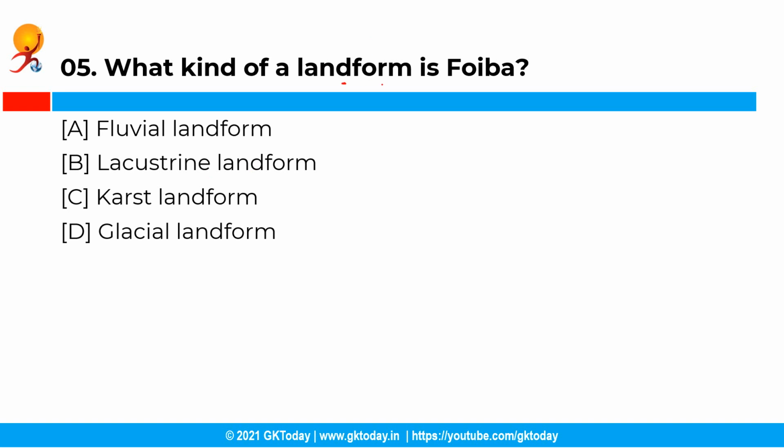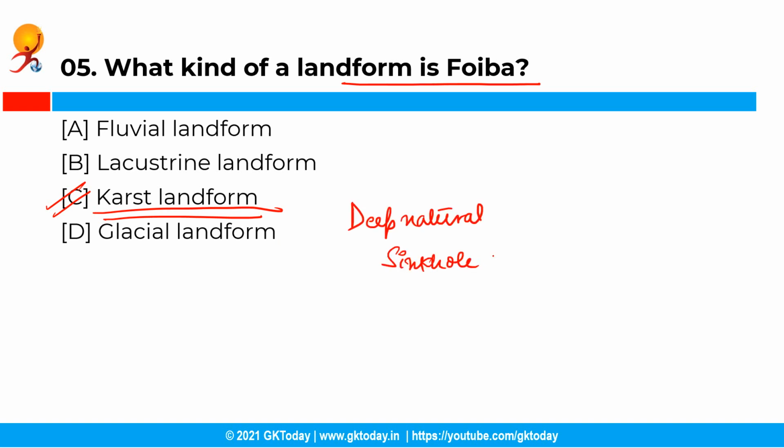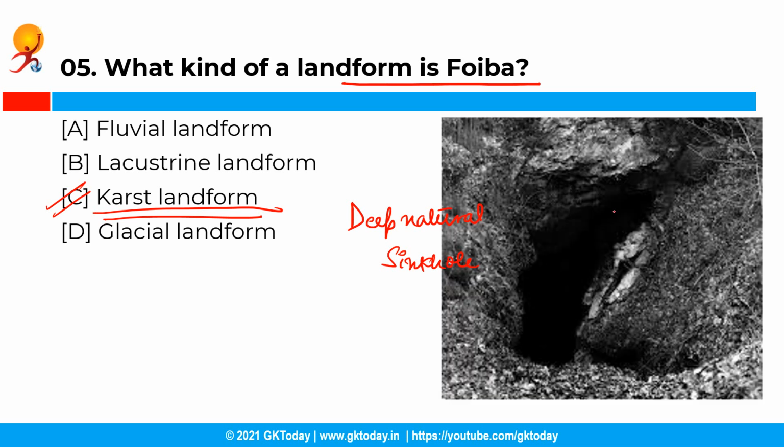Now the next question is, what kind of landform is Phoeba? So you have the following options and the correct answer is option C, that is karst landforms. See, Phoeba is a type of deep natural sinkhole or sink, and it is a collapsed portion of a bedrock above a void, and the term Phoeba means pit.